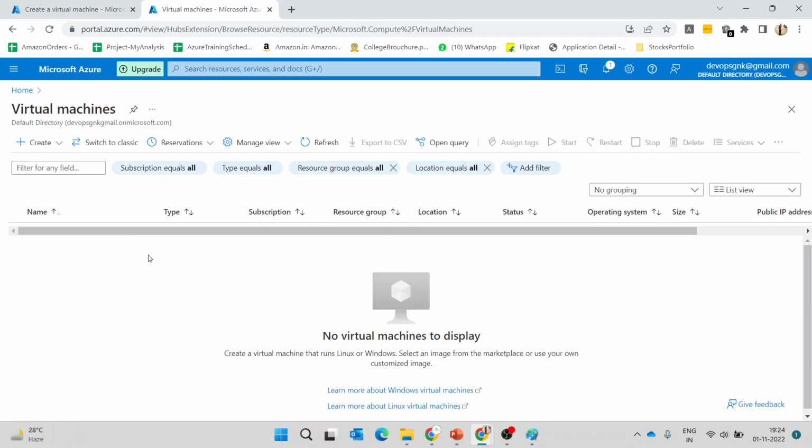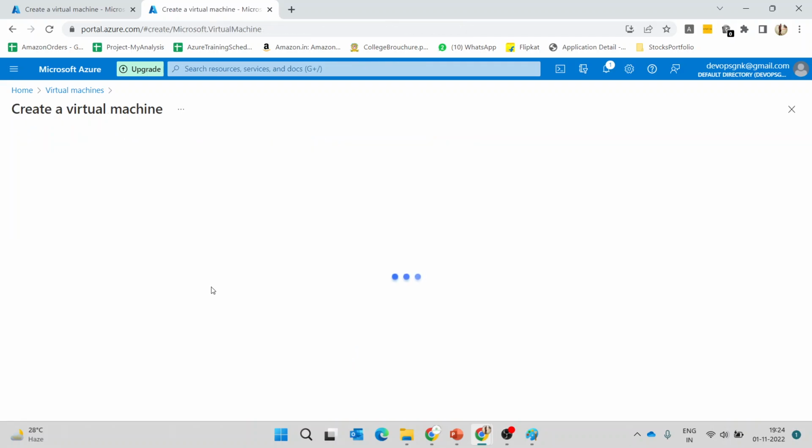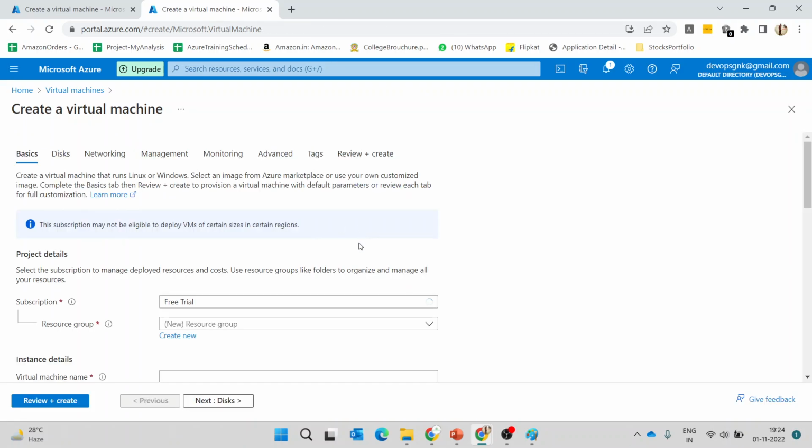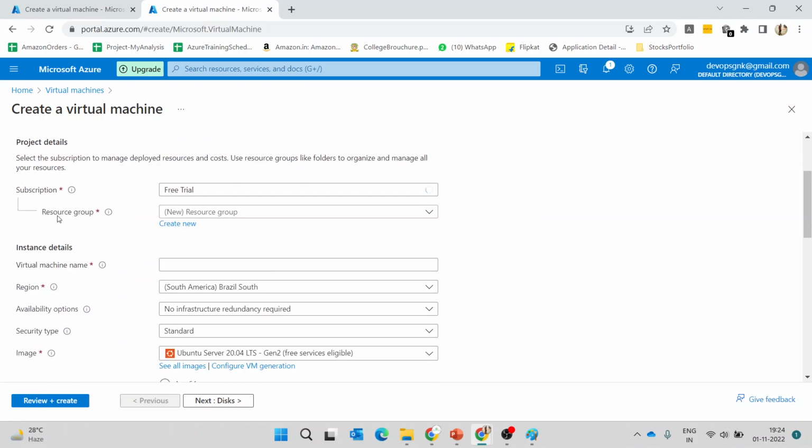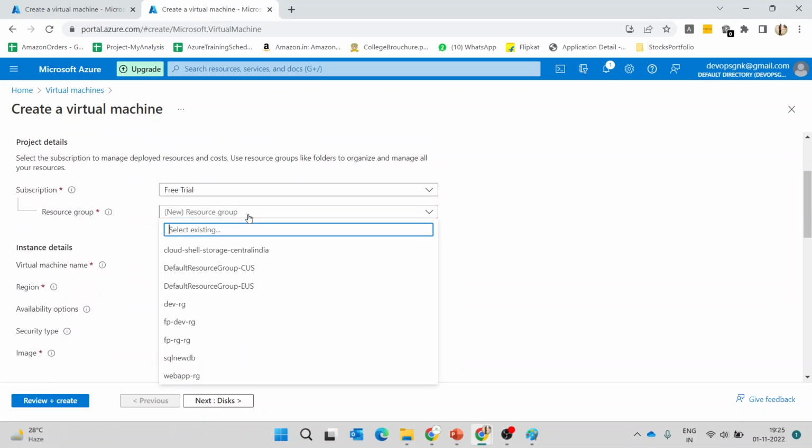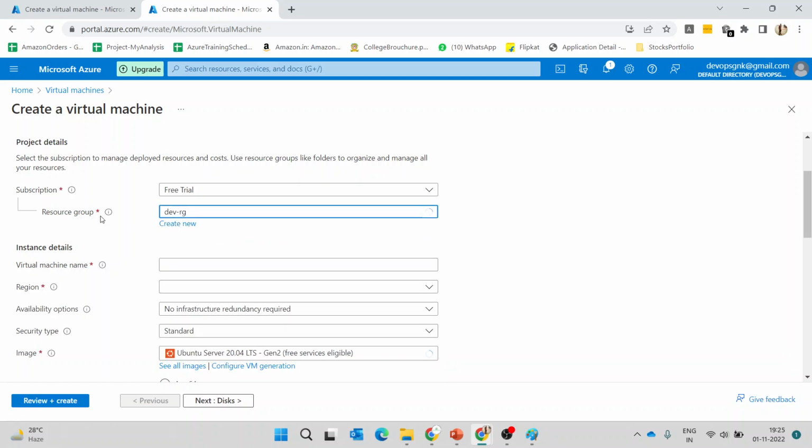subscription, resource group, and locations and regions, right? We can see here, while creating this virtual machine, we need to select all these options. First, the mandatory things are here. The subscription, we are selecting the free trial. We can create a resource group under dev.rg, and whenever we create a virtual machine, it will be part of this dev.rg resource group, and we need to provide the name for this.